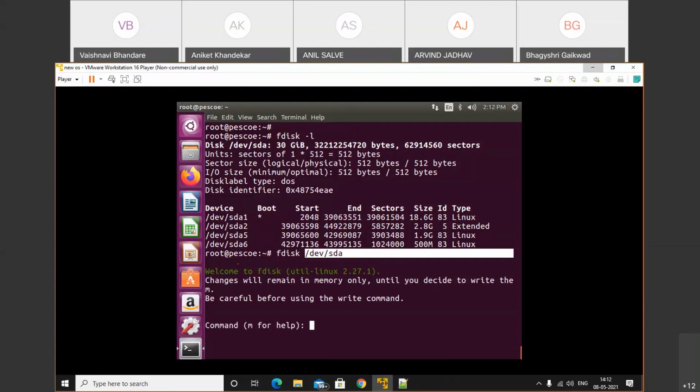Enter. Now see, welcome to the fdisk utility. Changes will remain in memory until you decide to write. Be careful using the write command. यहाँ आने के बाद आपको पता होगा, confirm होगा तो ही अंदर आना है, otherwise नहीं आना है. Okay. See, whatever changes we make to that system, in that case your system will be deleted.